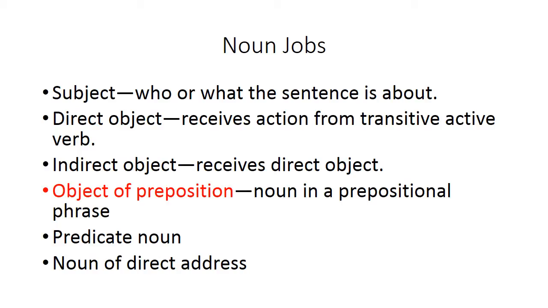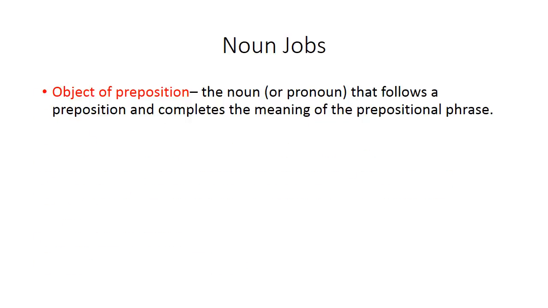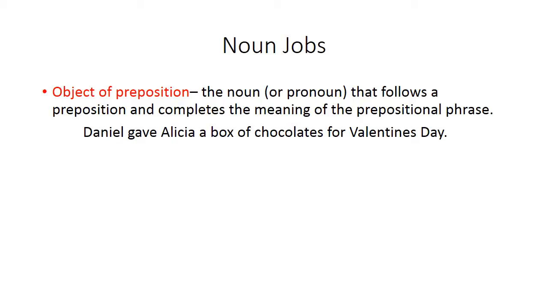So the next noun job is object of preposition, and this is the noun in a prepositional phrase. Objects of prepositions are the nouns or pronouns that follow a preposition, and the object of the preposition completes the meaning of the prepositional phrase. Here's an example, and we've had this kind of sentence before. Daniel gave Alicia a box of chocolates for Valentine's Day.